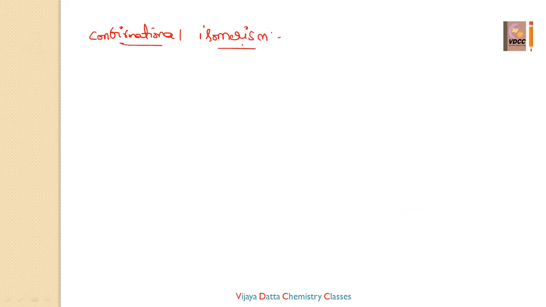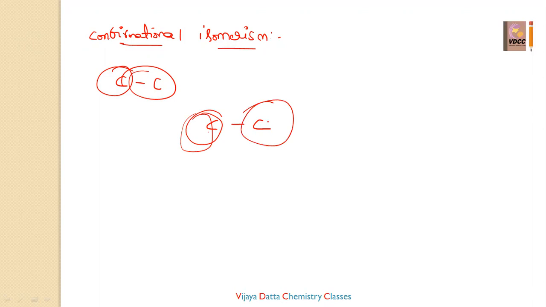The condition to show conformational isomerism is that there must be a carbon-carbon single bond. Why a carbon-carbon single bond? Due to the free rotation. Due to the presence of this single bond, there is no restriction in the rotation of carbon and carbon. You can hold one carbon and rotate the other carbon by however many degrees you want. There is no restriction, so you can get many conformers by rotating like that.